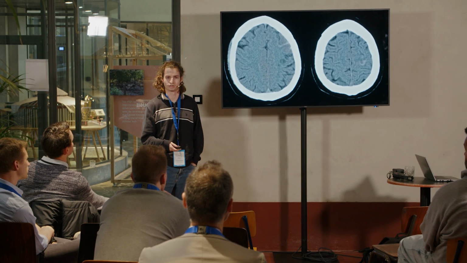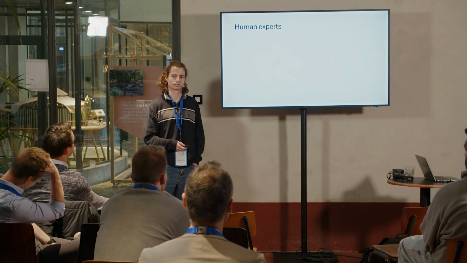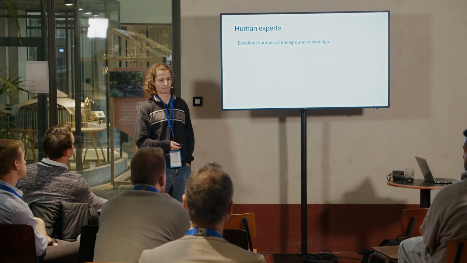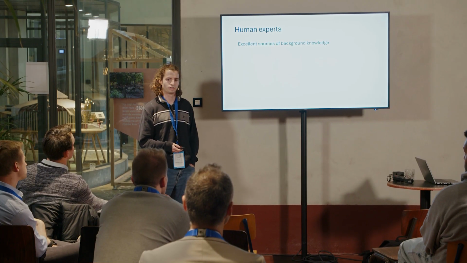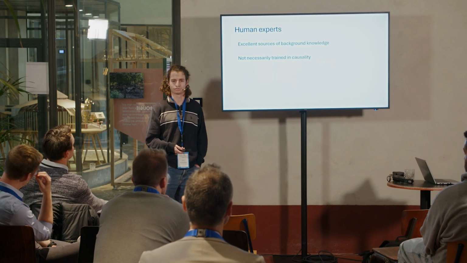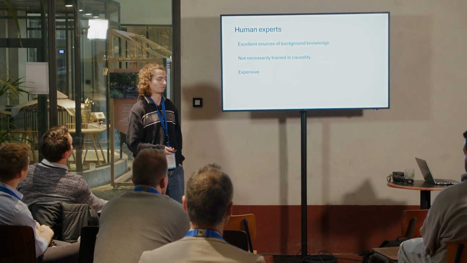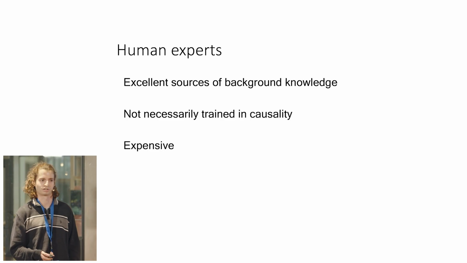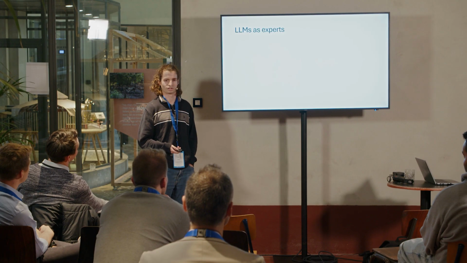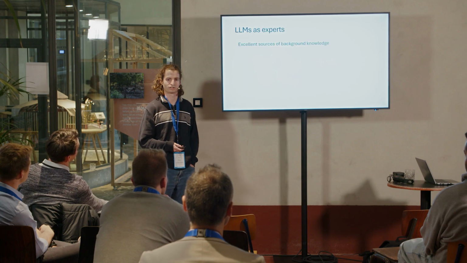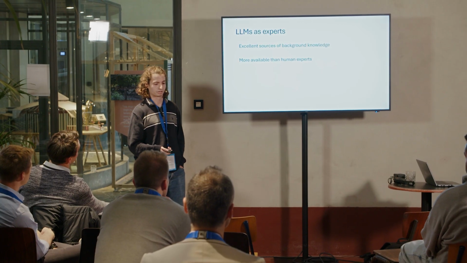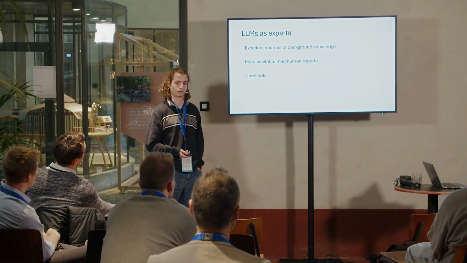causal relationships in data. But in practice, causal discovery is often hindered by heavy reliance on human experts. They have excellent sources of domain knowledge, but they often aren't trained in causality, and this can make eliciting their expertise very difficult. And furthermore, they're very expensive, their time is very valuable, they have a lot of other things to be doing. So there's great potential to try to tap into LLMs as experts in their place. Like humans, they have a lot of background knowledge, and unlike human experts, they're readily available. But the catch, of course, is LLMs are potentially unreliable.